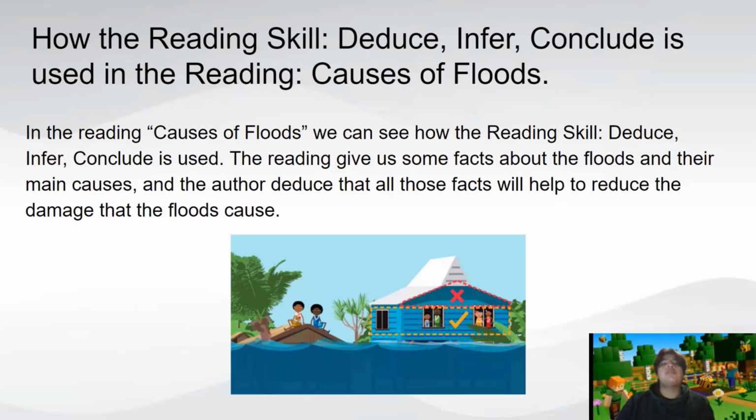So now I'm going to tell you how the reading skill deduce, infer, and conclude is used in the reading Causes of Floods. Well, we must know that deduce, infer, and conclude are pretty similar concepts. In the reading Causes of Floods, we can see how the reading skill is used. The reading gives us some facts about the floods and their main causes, and the author deduces that all those facts will help to reduce the damage that the floods cause.